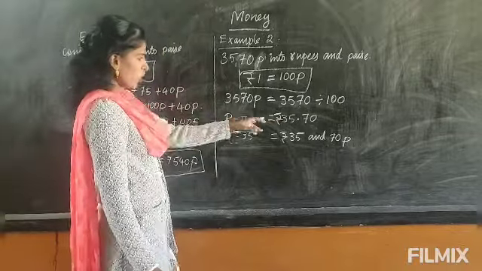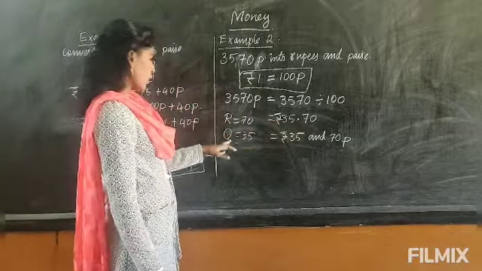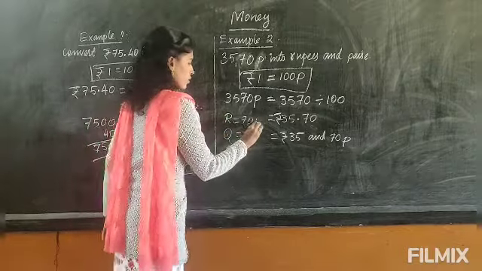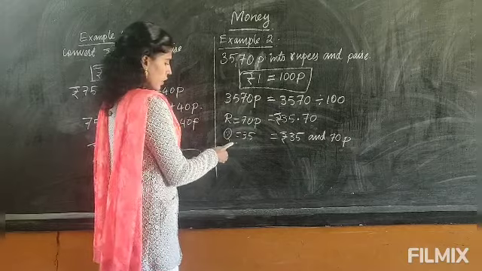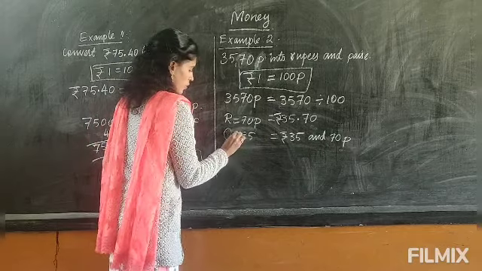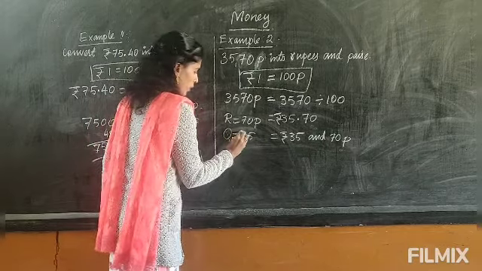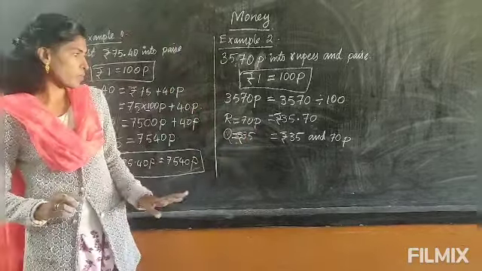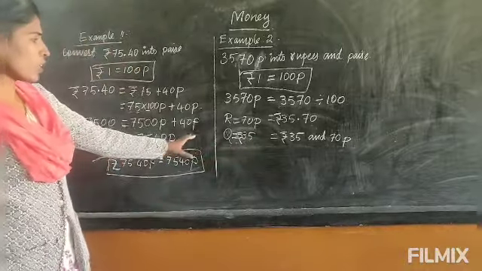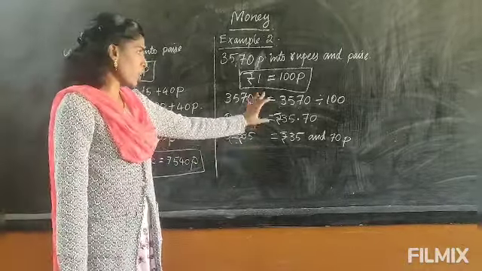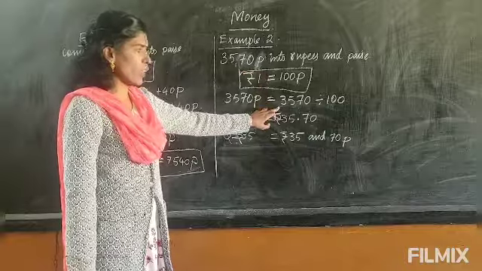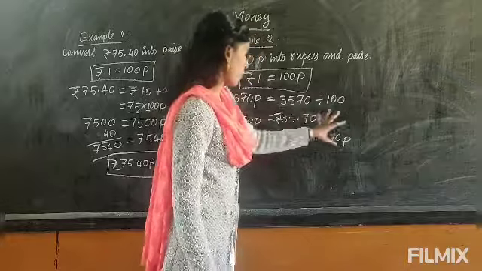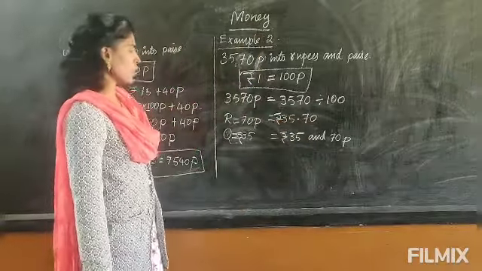Okay, so if you are not able to find the dot this way, I told you to find the quotient and remainder. So this remainder will be the paise and the quotient will be the rupees. For rupees, the symbol will come in front of the number. For the paise, the symbol will come at the back of the number. Okay, this is the way you can do. Whichever is easy for you, that way you follow. But you have to write the formula and you have to write the division. This division is not necessary to show. You can use this shortcut. You can do it this way also.